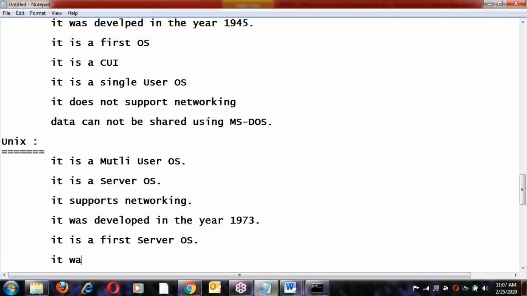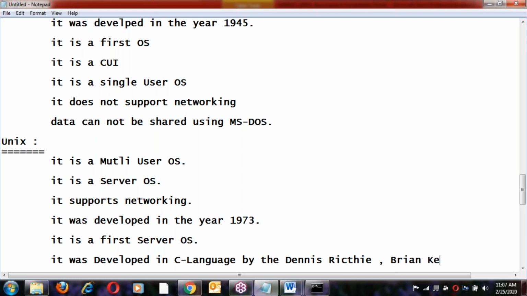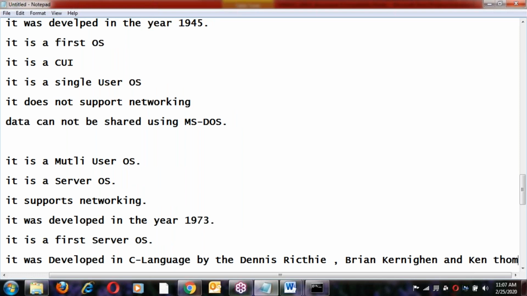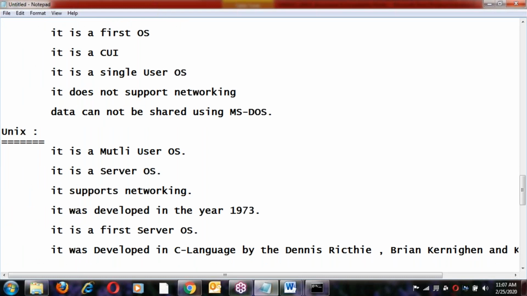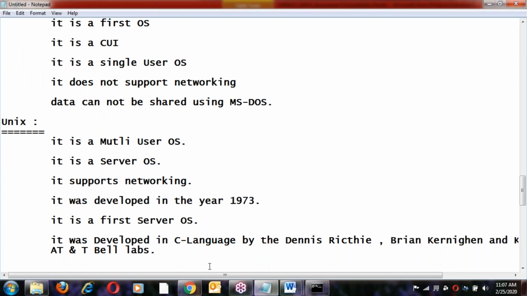One more thing here: UNIX was developed in C language by Dennis Ritchie, Brian Kernighan, and Ken Thompson at AT&T Bell Labs.